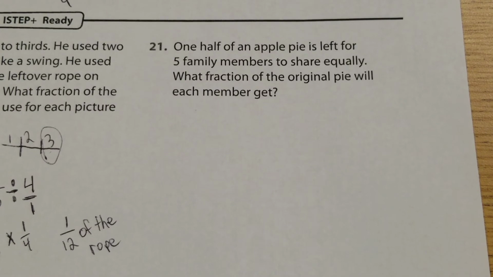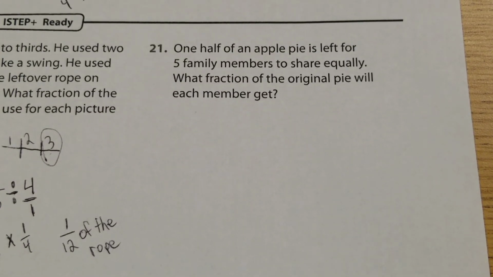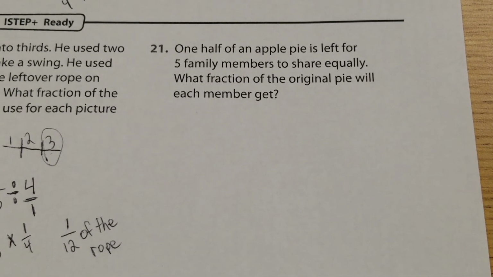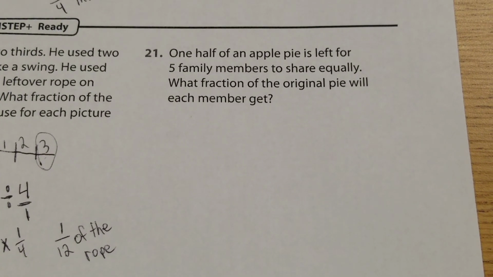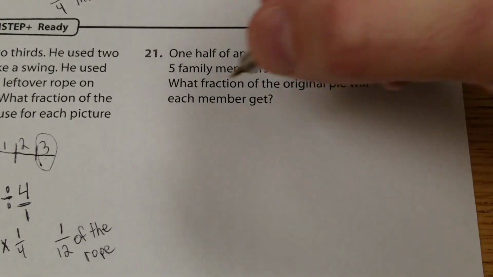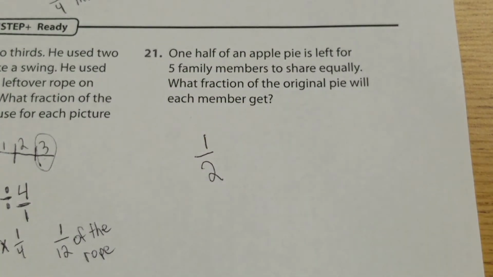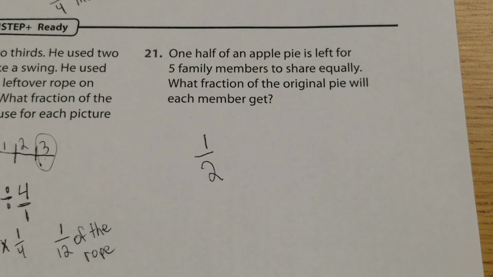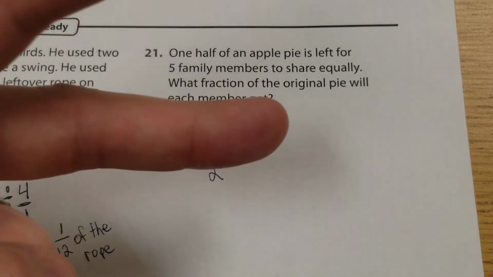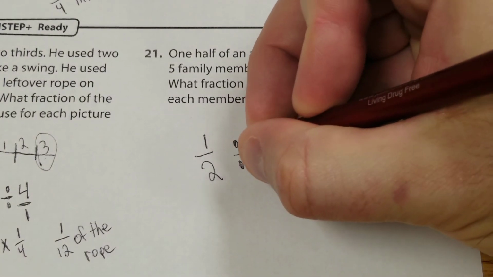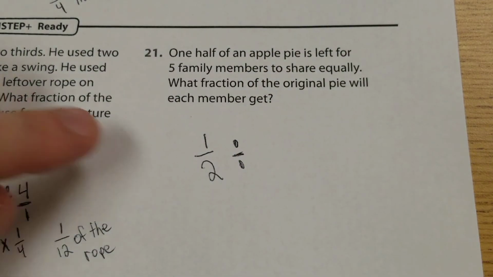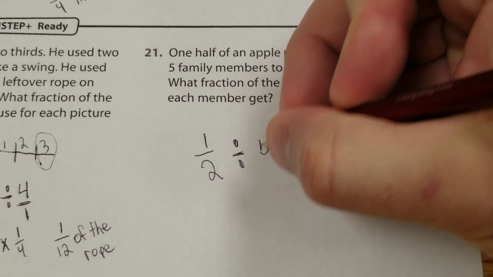Last one today. 1/2 of an apple is left for 5 family members to share equally. What fraction of the original pie will each member get? Oh, I'm sorry, it wasn't apple, it was apple pie. I can't read this morning. So we have half an apple pie. We have half of a pie. What are we doing? It says we're sharing it equally. That means we're cutting it equally, which means we are dividing it equally into how many pieces? 5 family members. So we're dividing it by 5.